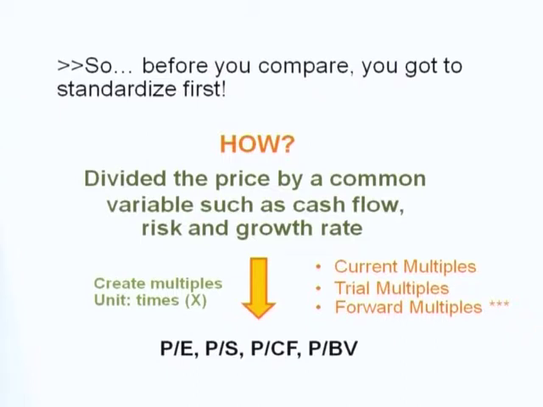The variable that you use can be current, trailing, or forward. That's why we call them current multiples, trailing multiples, and forward multiples. For the current PE ratio, we use the most recent earnings per share published in the financial statements. Trailing PE ratio means they use the last 12 months of earnings per share. And forward multiples mean they use expected earnings per share as denominators.